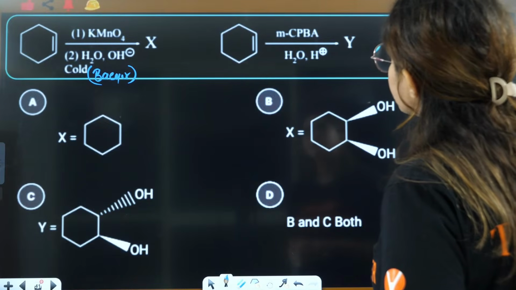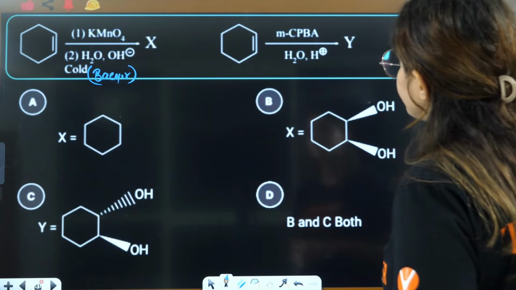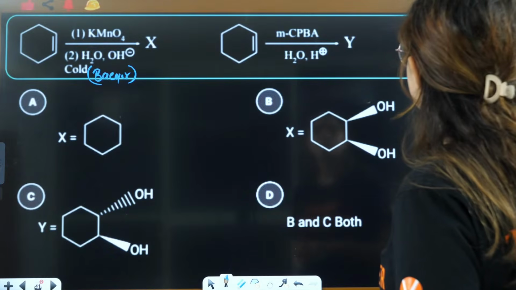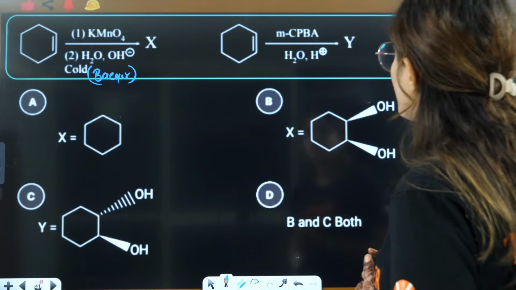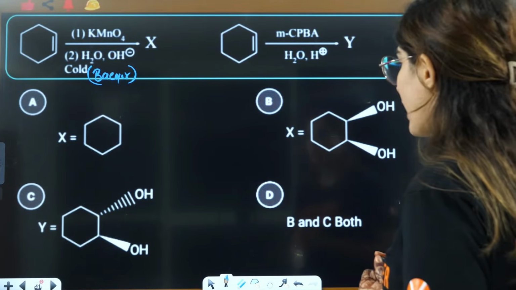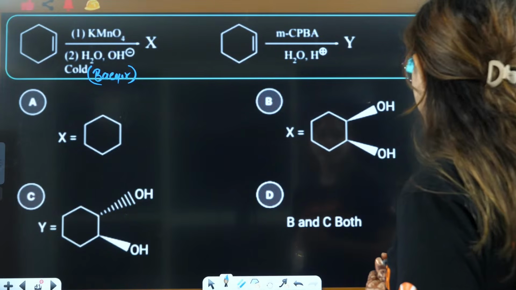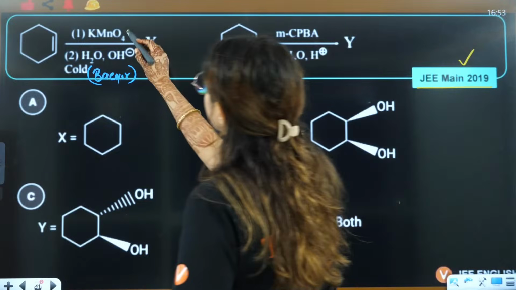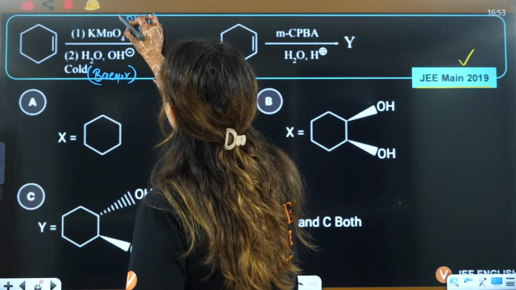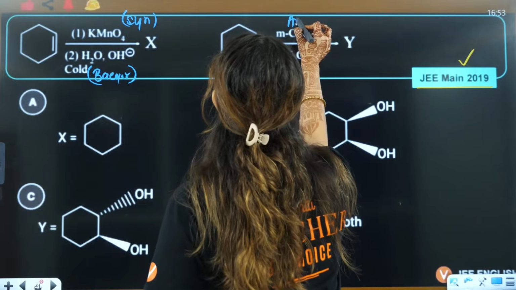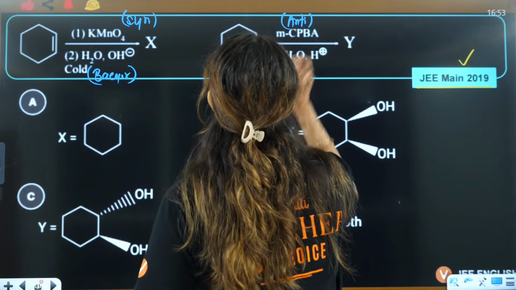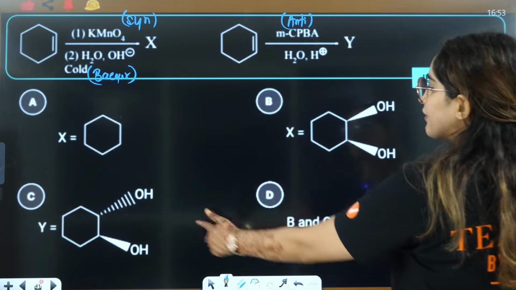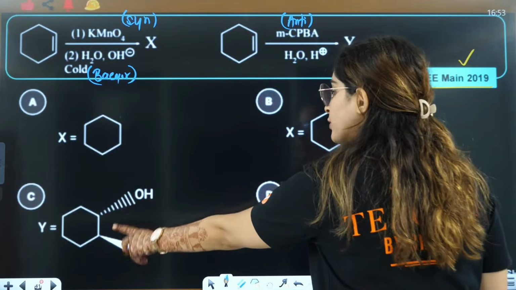I don't know what the question is exactly, what is X or what is Y they are asking you? See, X will be syn addition. This is syn addition, syn dihydroxylation. This is anti-dihydroxylation. So Y will give you anti, that means one is solid, one is dash.